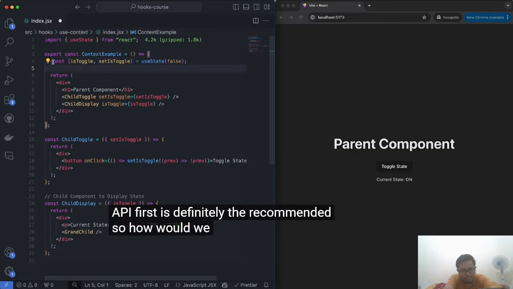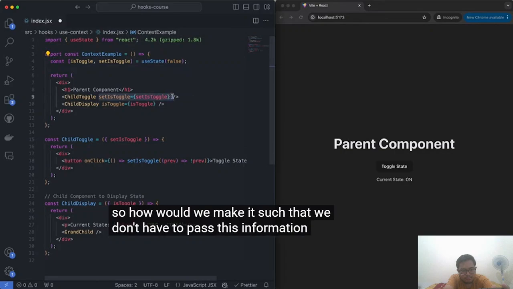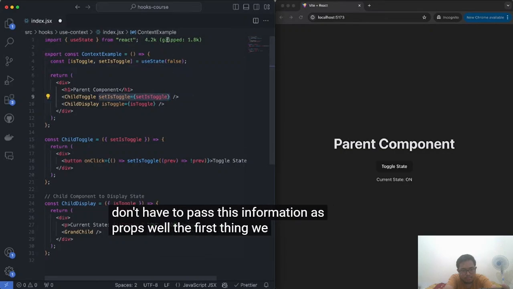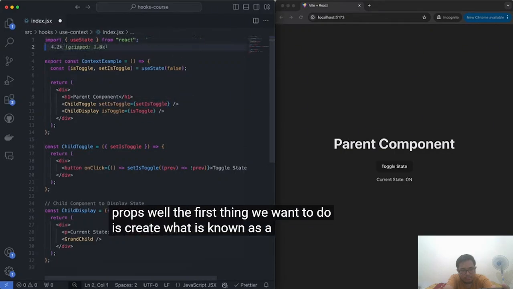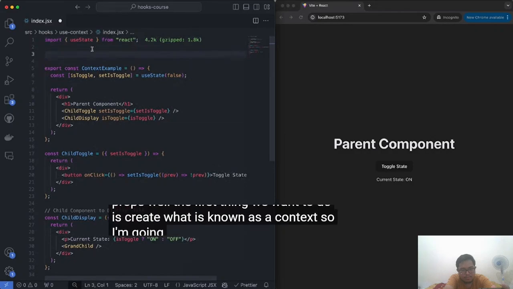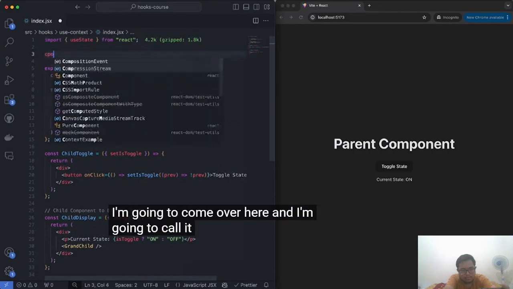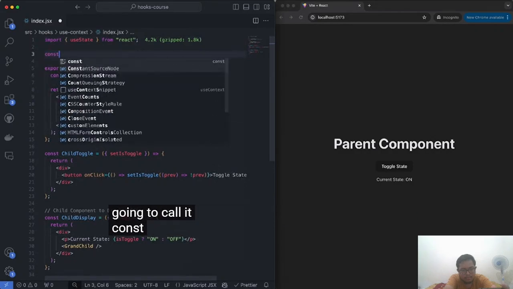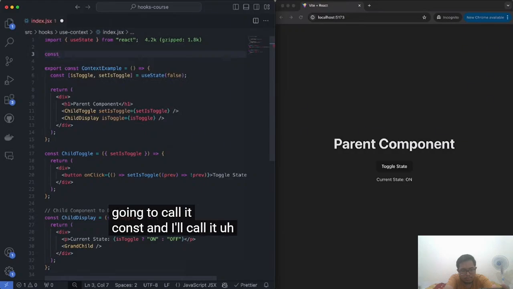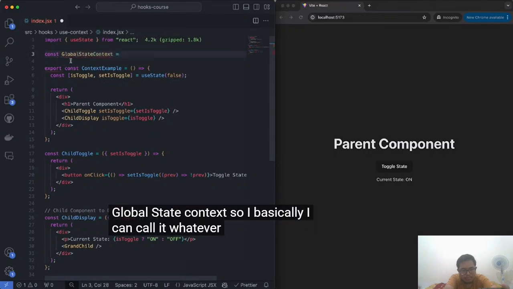So how would we make it such that we don't have to pass this information as props? Well, the first thing we want to do is create what is known as a context. So I'm going to come over here and I'm going to call it const, and I'll call it the globalStateContext. So I can call it whatever I want, right?